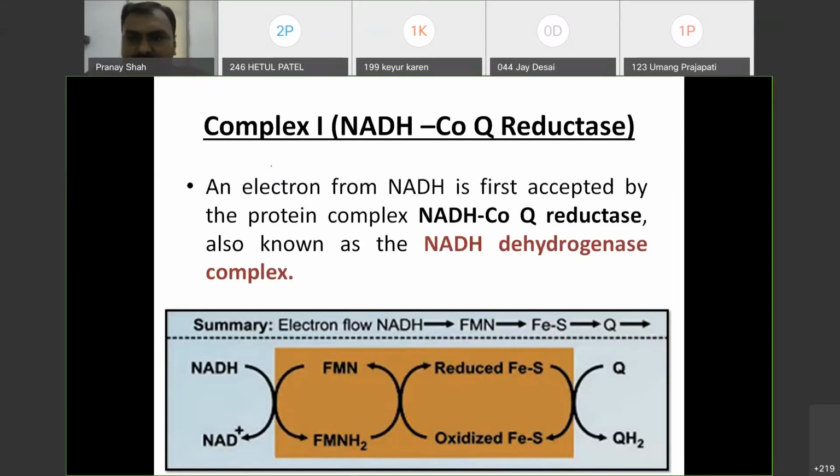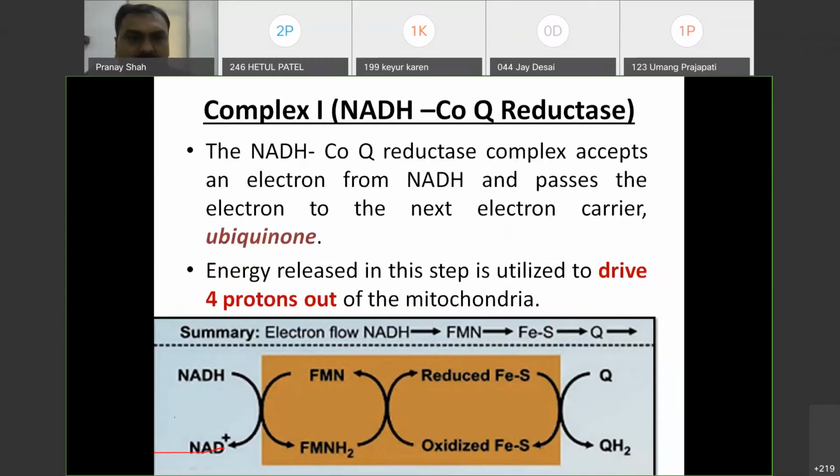So now we are seeing each of the complexes. So you can see NADH, that is the reduced form. Okay, it will give its electron and become NAD, and itself it is oxidized. So here there will be NADH to NAD. This process is called oxidation. NADH is converted to NAD. So NADH is the reduced form and NAD is the oxidized form.